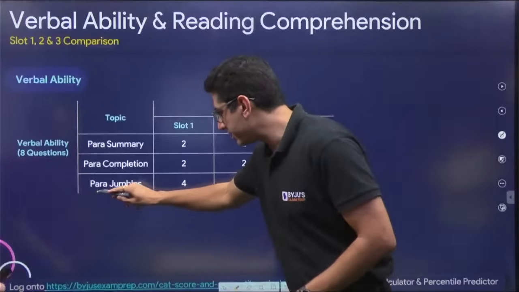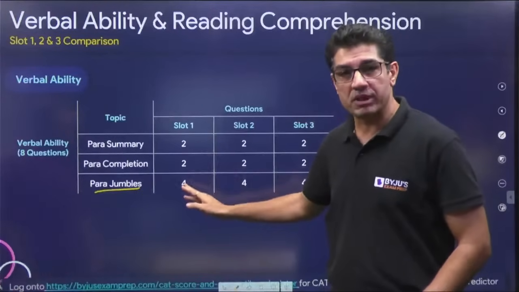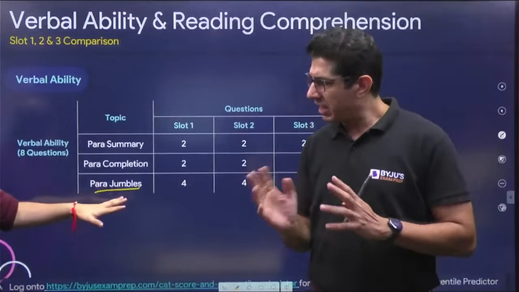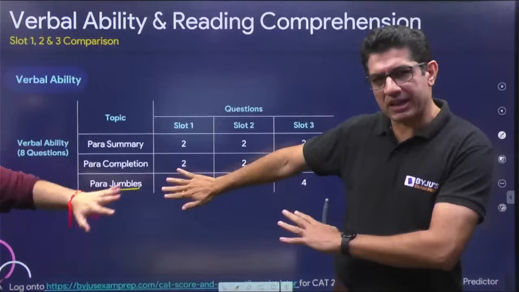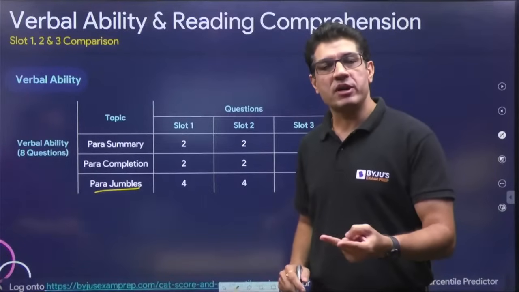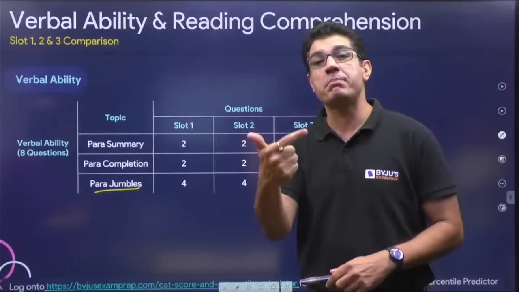It is not getting reflected in this particular slide, but we had 2 questions on parajumbles and 2 questions of paragraph odd one out. So we're calling all 4 parajumbles. So far all the 4 are being labeled as parajumbles. Those 2 extra odd one out questions essentially replaced one conventional parajumble and one para